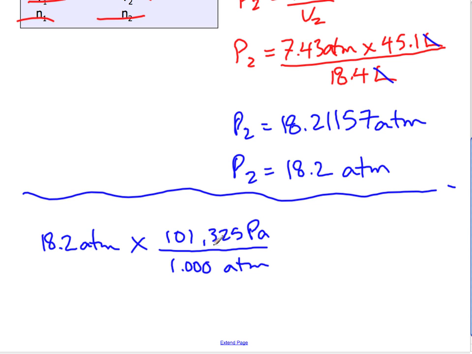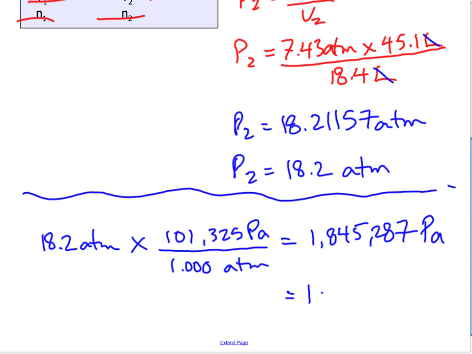And so now I can take the answer that I just got, 18.211, and times that by 101,325 pascals. Well, that's a big number. Equals 1,845,287 pascals. But let's convert that to kilopascals just by moving over 3.